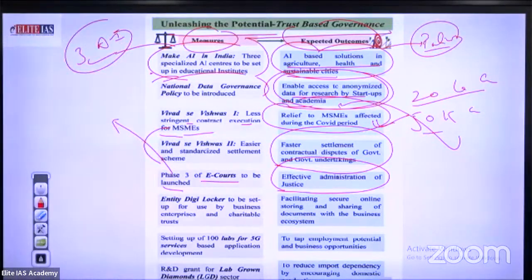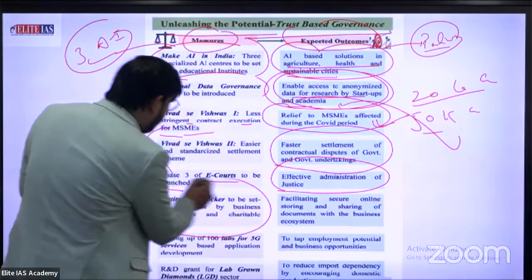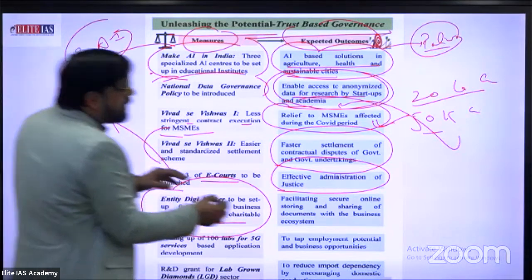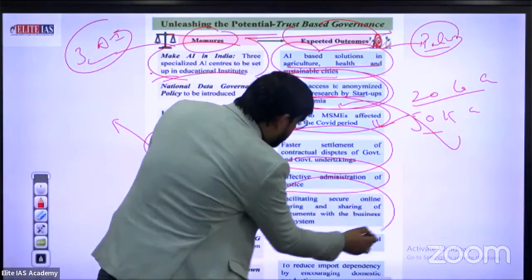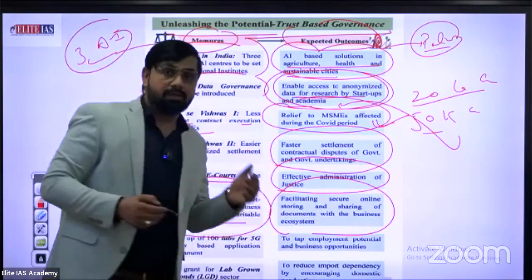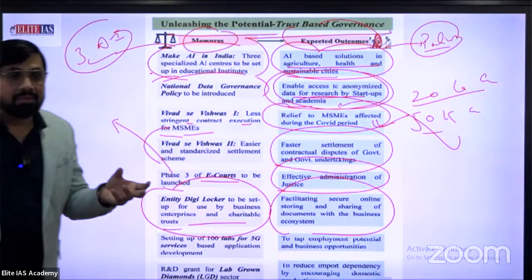Good effort. Next, Entity DigiLocker to be set up for business entrepreneurs and charitable trusts. What is the main measure and outcome? Facilitating secure online storing and sharing of documents with the business ecosystem. Yes, you know very well, what about the security of your data?